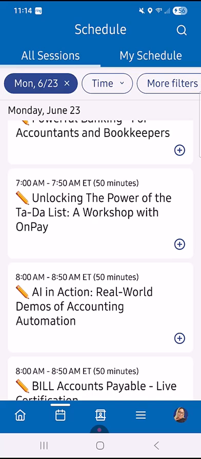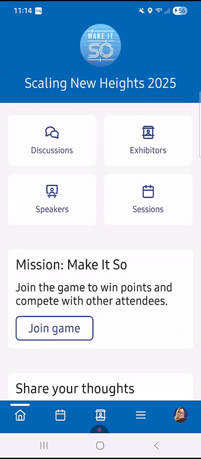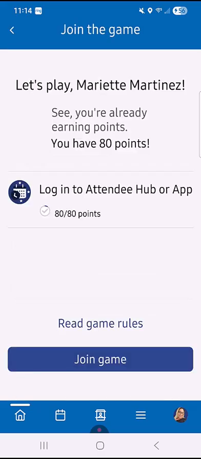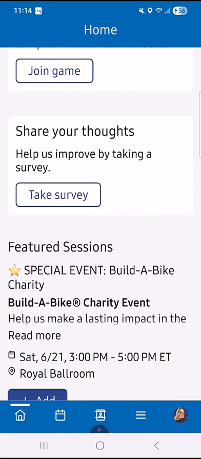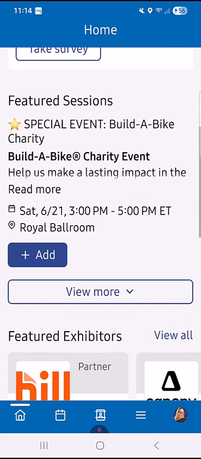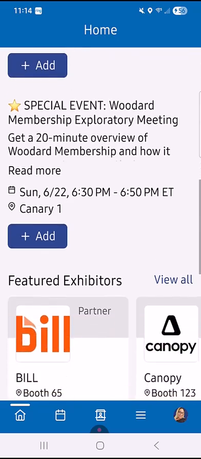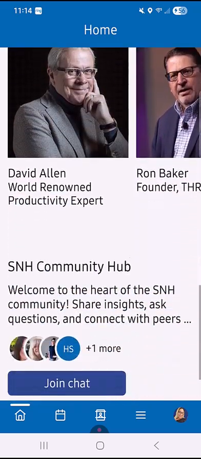So we've covered the home. We've covered the full home, and let's just go down and check out a couple more things. If you want to go ahead and join the game, this is the app game and the conference game, which essentially means you're going to be earning points. You'll be taking surveys throughout the conference, and then you have featured sessions by either Scaling New Heights, a host, Woodard Events, or by other vendors. So you'll want to click on the featured sessions and see what other information is happening here.